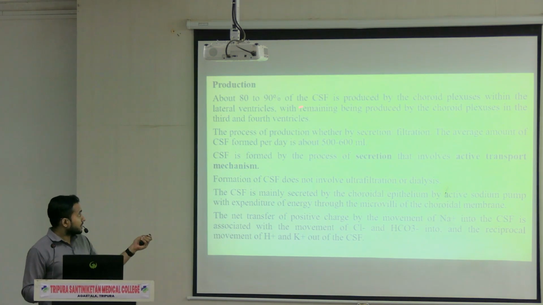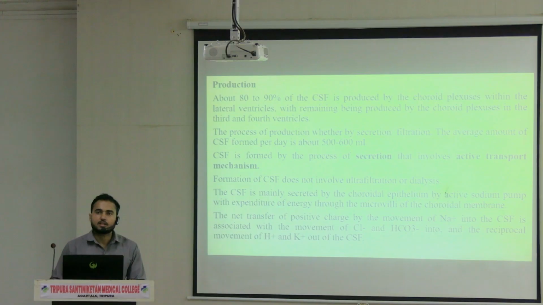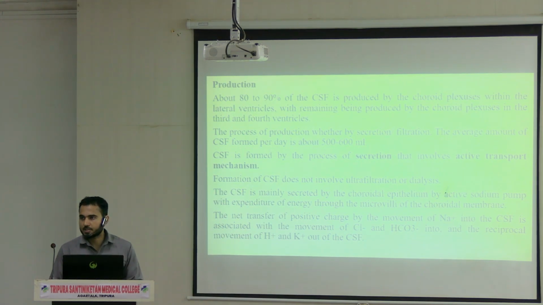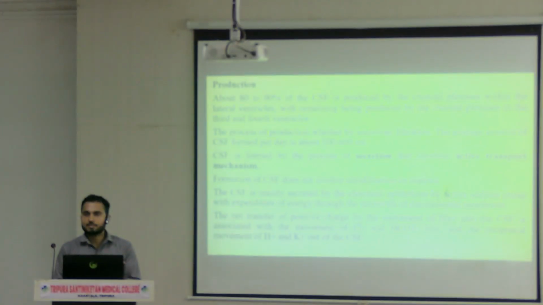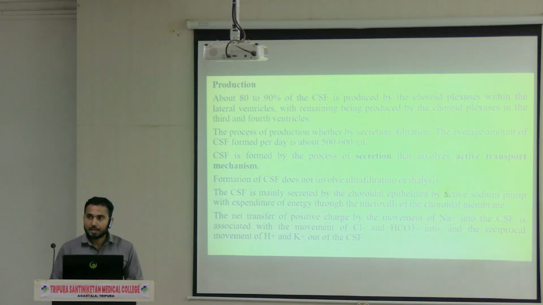80 to 90% of the CSF is produced by the choroid plexus of the lateral ventricle. Inside the brain, as I said, ventricles are there. Among them, the largest one is the lateral ventricle. There are two lateral ventricles, one in each cerebral hemisphere, right and left. Inside them, the choroid plexuses are present, and 80 to 90% of the CSF is produced from those choroid plexuses. The remaining is produced from the choroid plexus of the third ventricle and fourth ventricle.